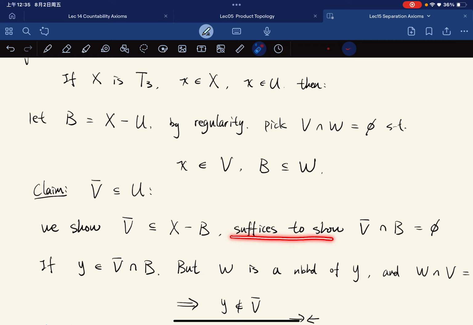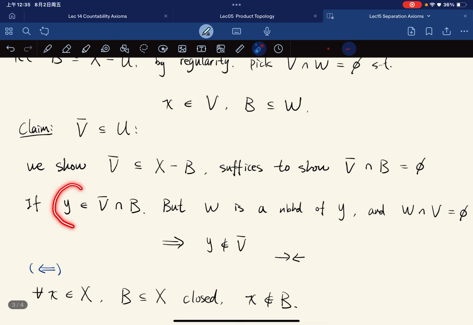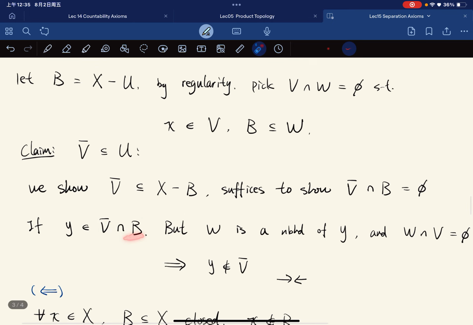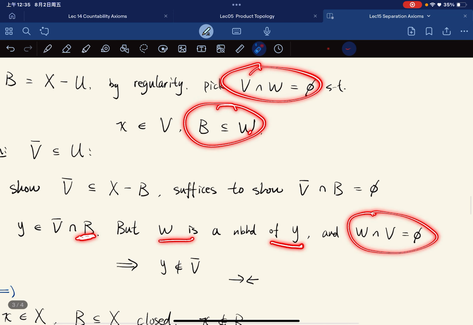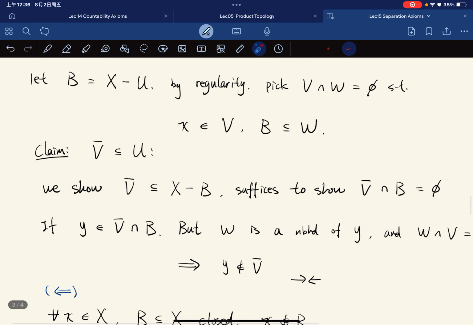It suffices to show that the closure of V and B are disjoint, because if this is true, it implies the containment. Indeed, suppose it is not empty. Suppose we can find an element y that is in V bar and also in B. Then W, the open set separating B, is a neighborhood of y, but this W and V are disjoint. So we can find a neighborhood of y that is disjoint from V, which implies that y is not in V bar. We get a contradiction, so indeed we show this direction.